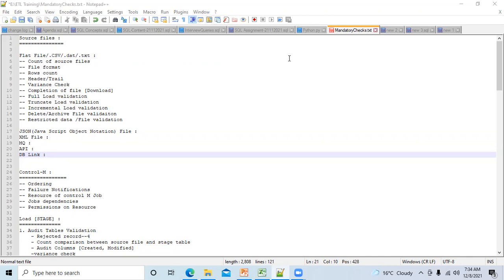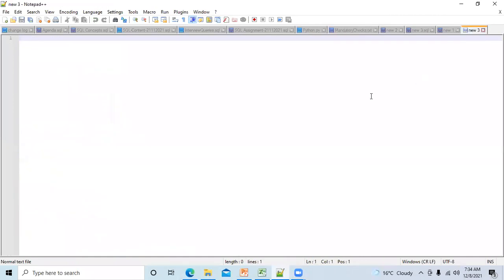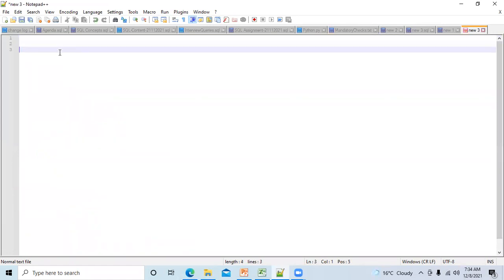Okay, fine. Someone has asked me a question yesterday about the file delimiter. Very good question. Let me answer that. Sometimes you will get a source file like this: name, and then pipe delimiter, date, cost, profit.